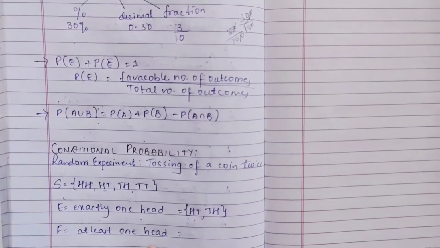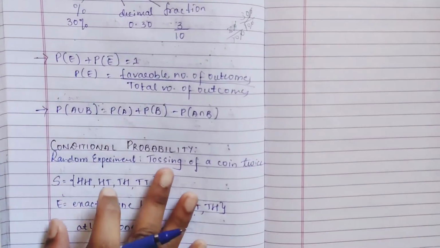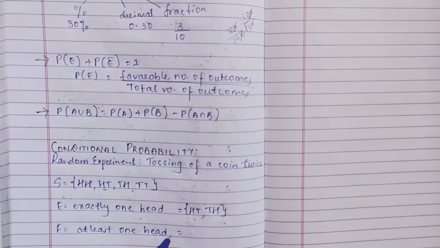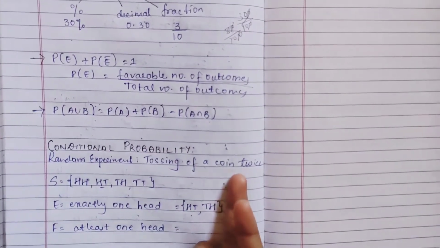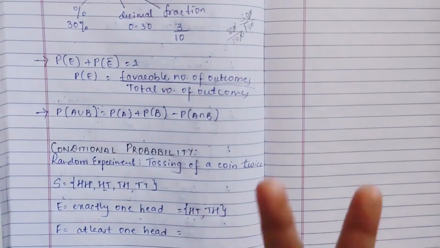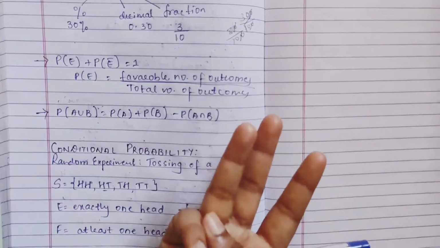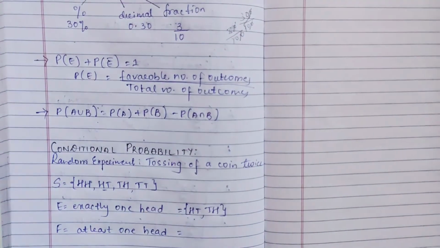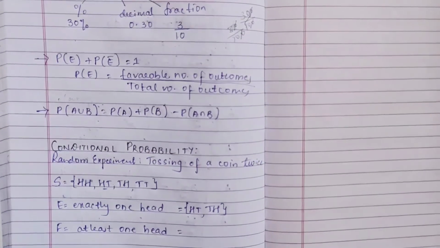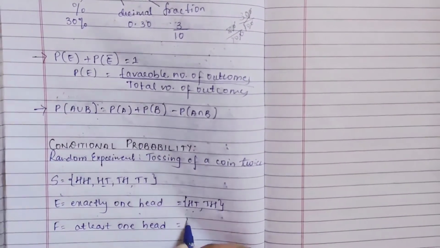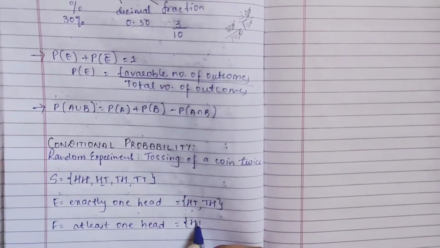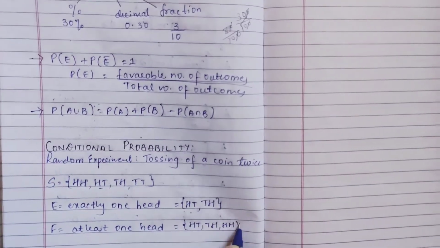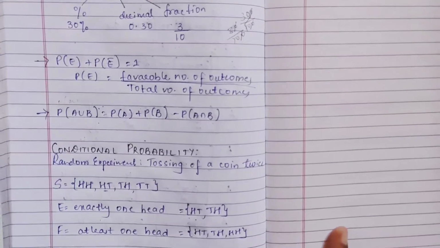Now, at least one head. At least one head means what? One head should be there. Maximum in this, how many can be? 2 heads can be, right? If thrice you are tossing it, 3 heads can be the max. But at least one head should be there. It can be twice, in some it can be 2. So here what will it become? One is head, tail, tail, head, and the other will be head, head. Right? This is the difference.